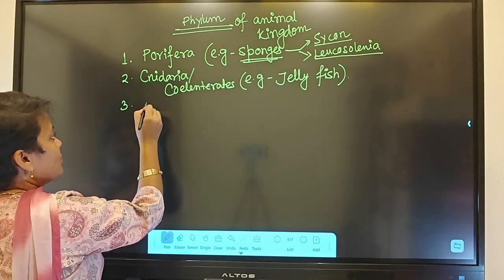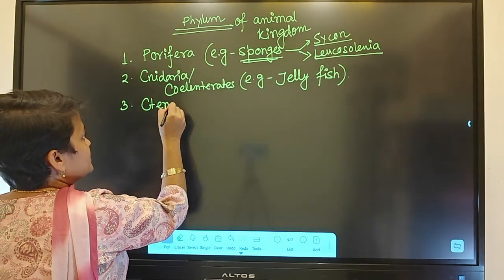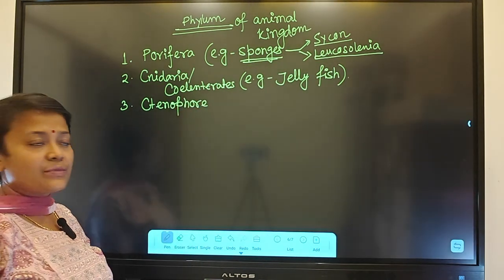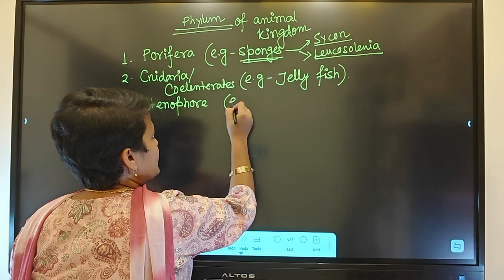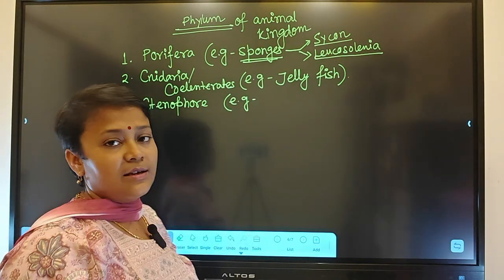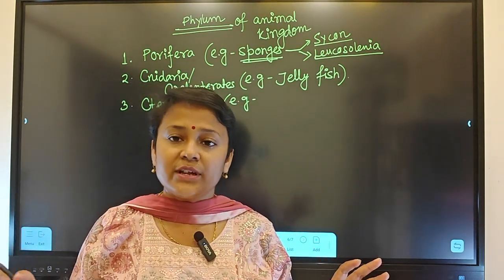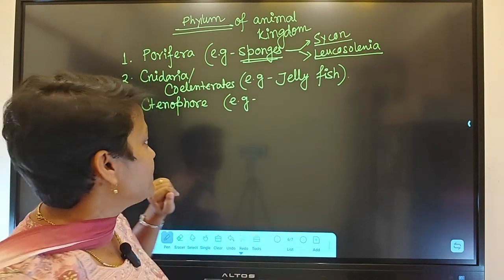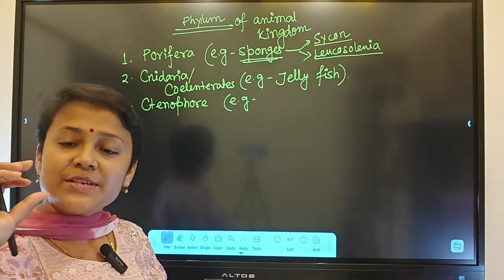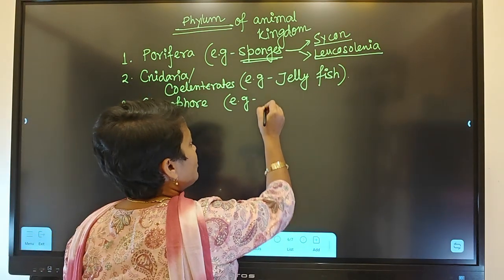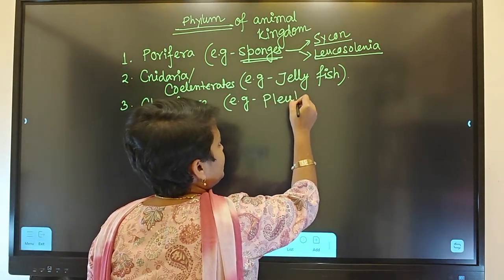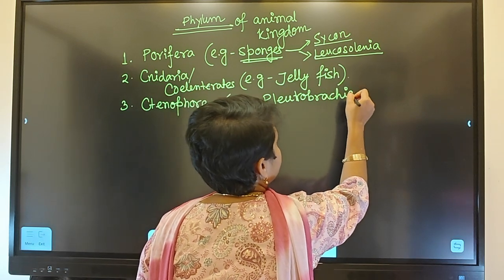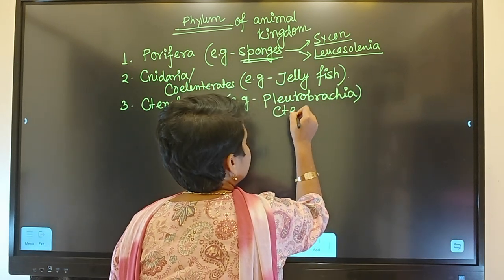Third is called Ctenophorans or ctenophore. The name of the phylum is ctenophore. Now ctenophores are exclusively marine, means they are not found in fresh water. Only in marine water they are present. And what is the example? Very specific example, which is called Pleurobrachia. Another one, Ctenoplana.